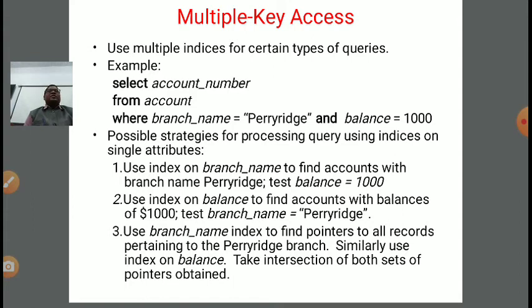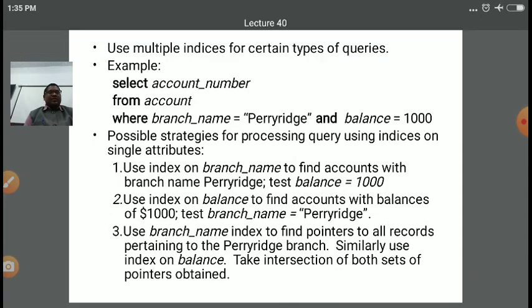So it is extracting those account numbers from the account relation which belong to branch Paris and have balance equal to 1000.